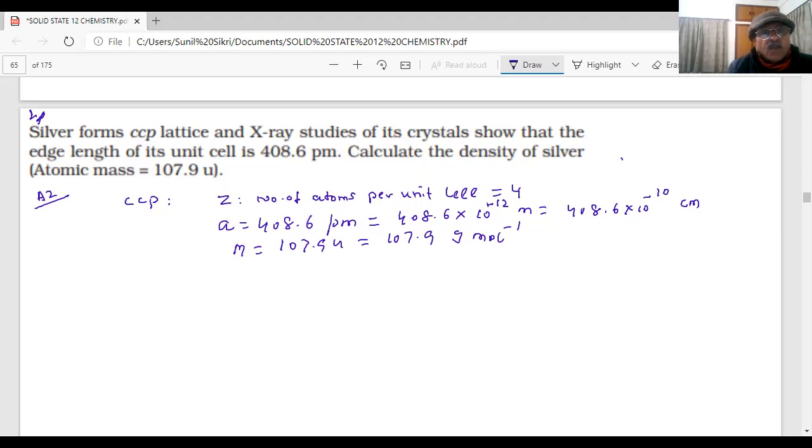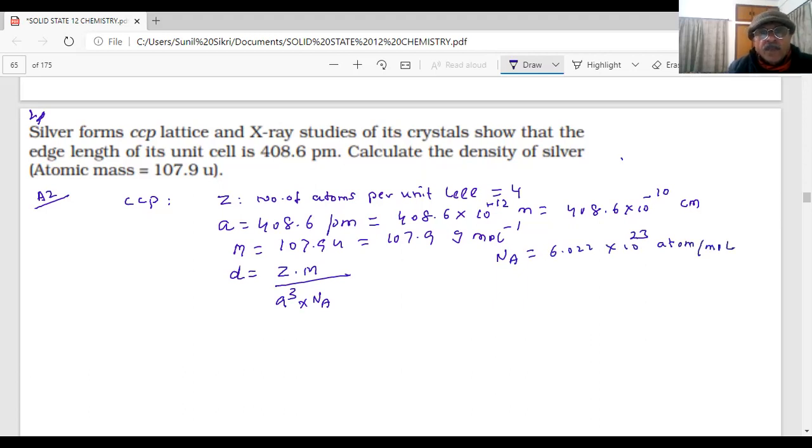Now what is the formula of the density, students? Density equals Z into M upon a cube into N A. What is the value of N A? 6.022 into 10 raised to power 23 atoms per mole.